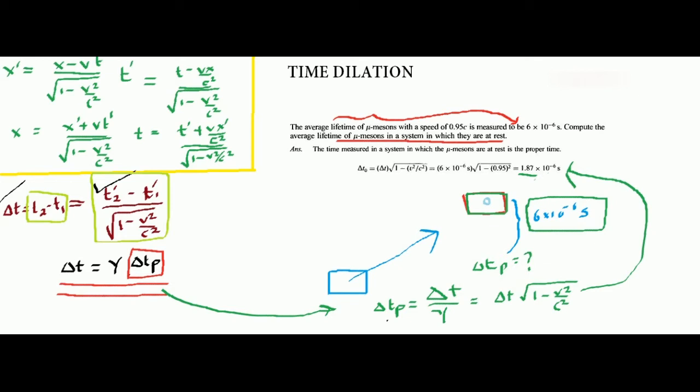So within 1 microsecond, the muon decayed. And in our frame we see that the muon takes about 6 microseconds to decay. So now you would think: did the muon take 6 microseconds to decay or did it take 1 microsecond to decay?